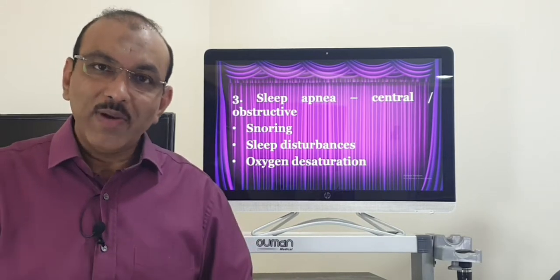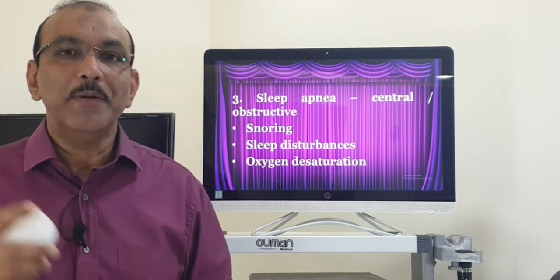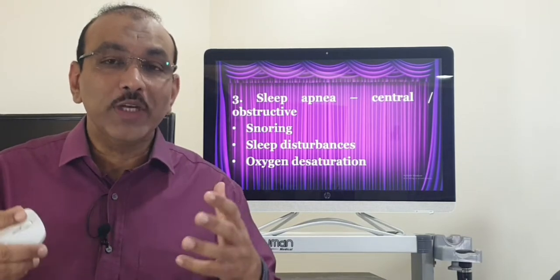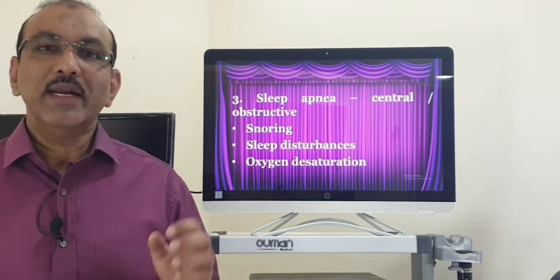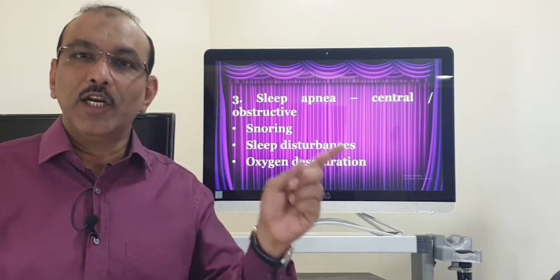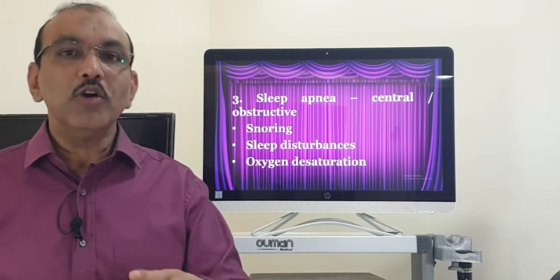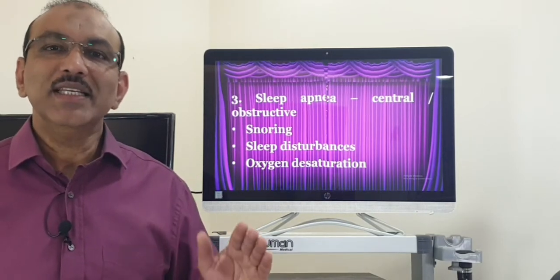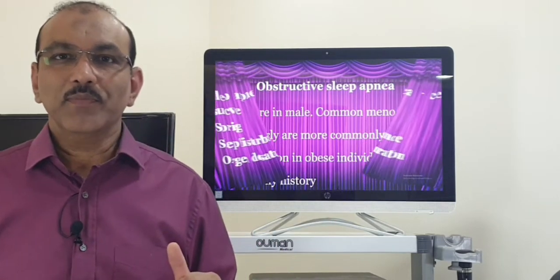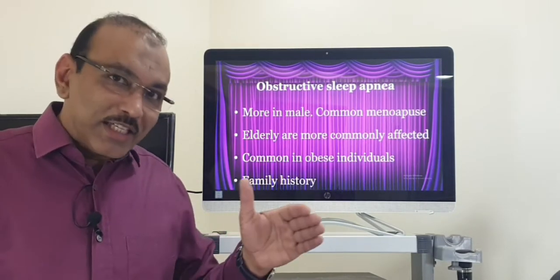Since the oxygen level comes down, his carbon dioxide level goes up and he is disturbed, and because of that he gets gasping, choking, and wakes up from sleep. That is what is called sleep apnea. This sleep apnea can be central, peripheral or obstructive, or it can be mixed. So these are the stages of sleep apnea.